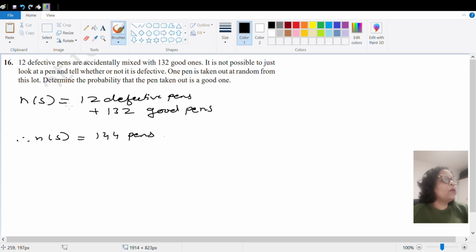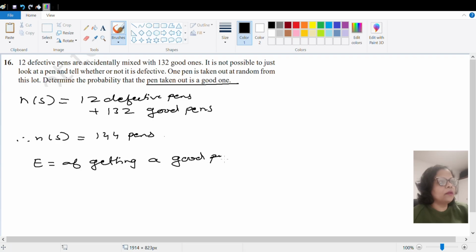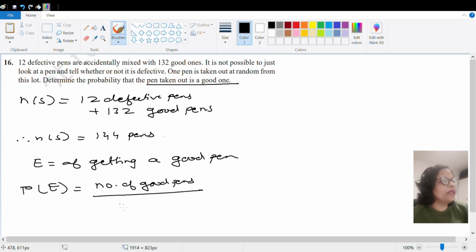Okay, now we have to find the probability of what? We have to find the probability that it is a good pen. So let us write, let E be the event of getting a good pen. Okay, so probability of getting a good pen will be number of good pens upon total number of pens.